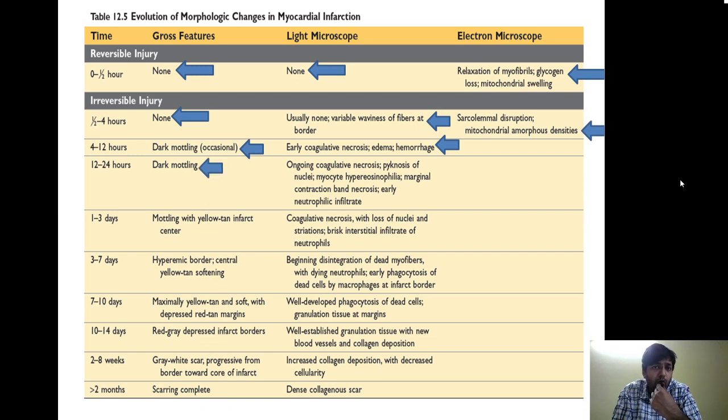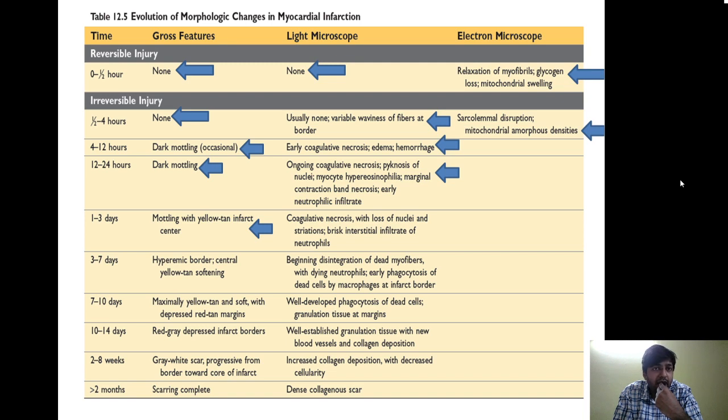In 12 to 24 hours the dark mottling becomes very visible, and there is ongoing coagulative necrosis along with the features of necrosis like pyknosis and hypereosinophilia. There is what is called marginal contraction band necrosis. Now this contraction band necrosis is associated with reperfusion injury, and I am going to show you about this in the later part of the video. And over here there is an early neutrophilic infiltrate.